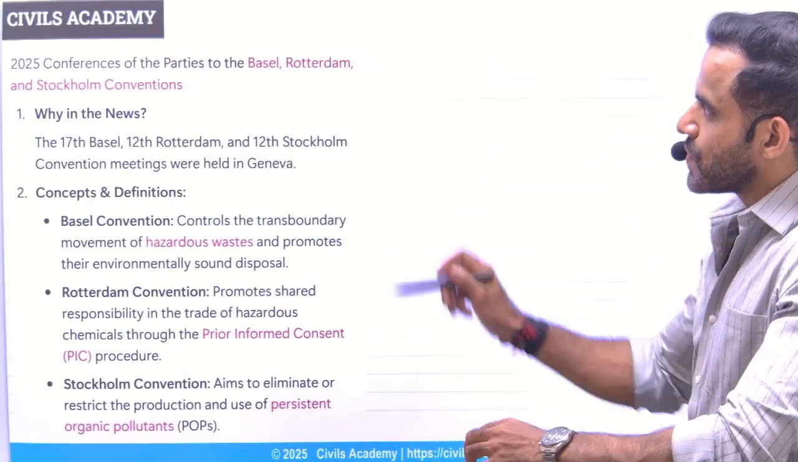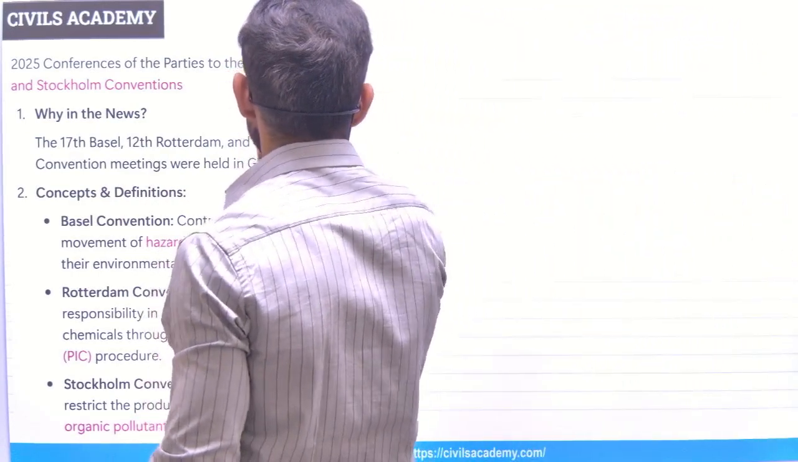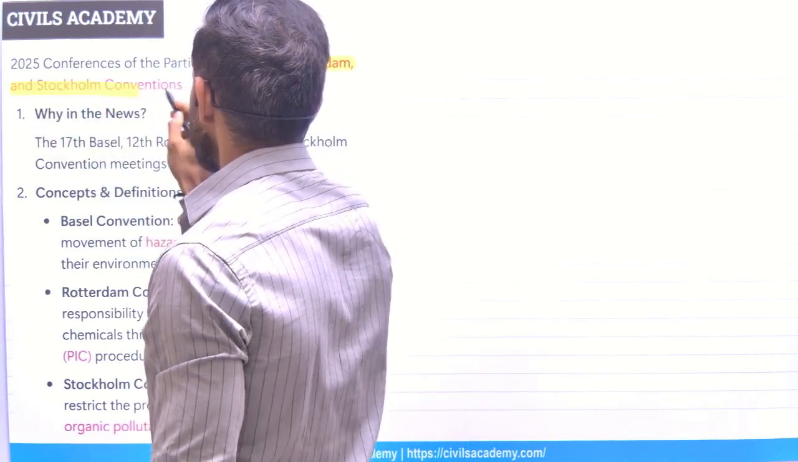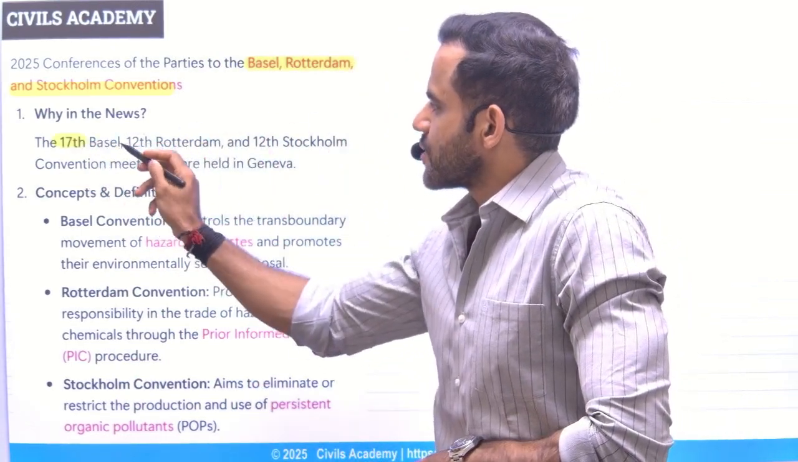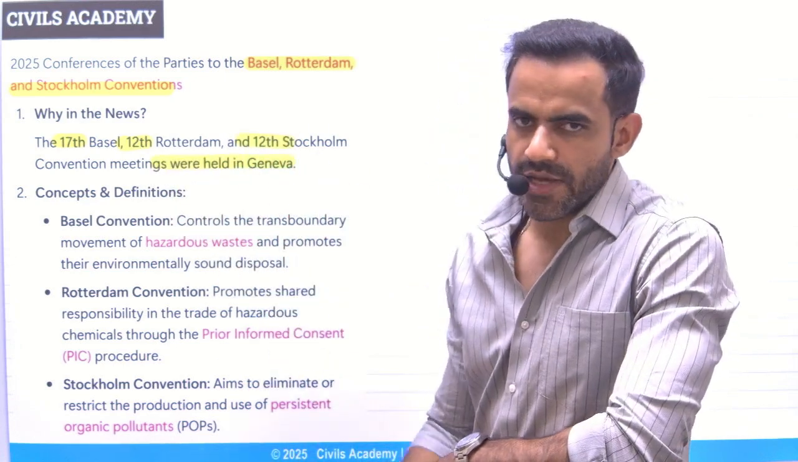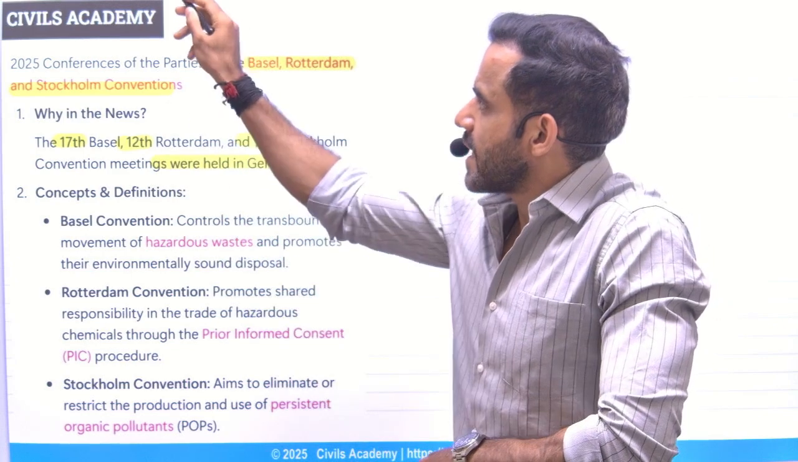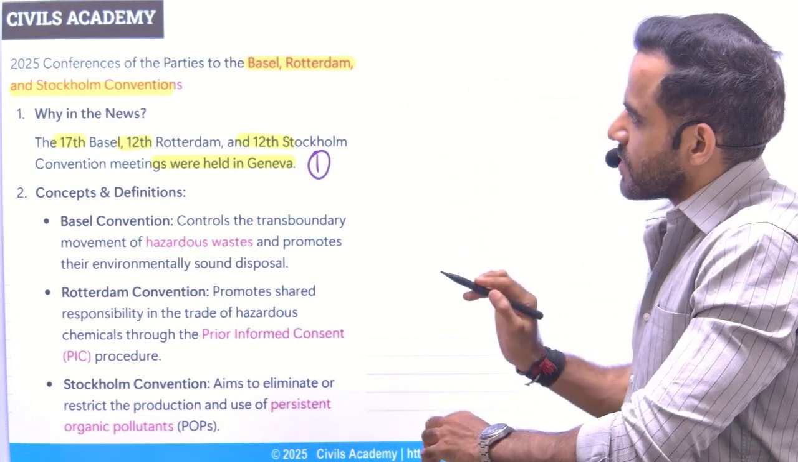First is related to three conventions, that is Basel Convention, Rotterdam Convention and Stockholm Convention. Recently they were in news because of their 17th, 12th and 12th meetings that were organized in Geneva. So first thing you need to keep in mind is that it was organized in Geneva. Now just remember three things about these conventions.